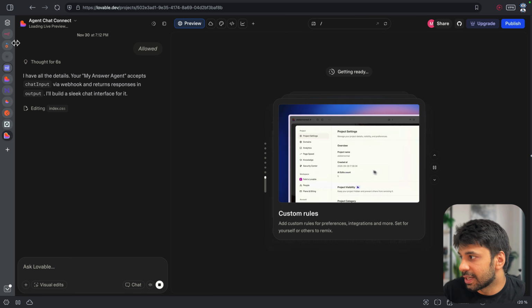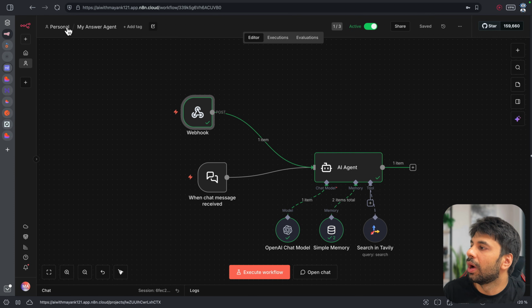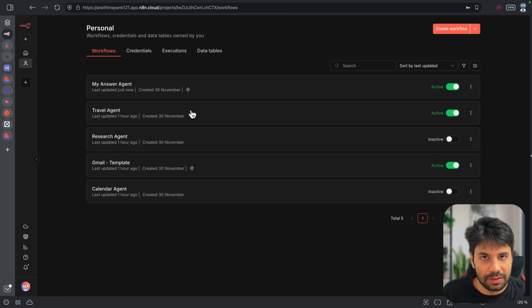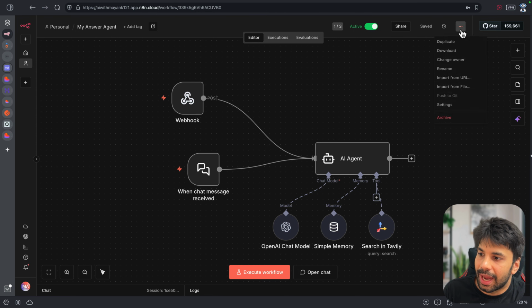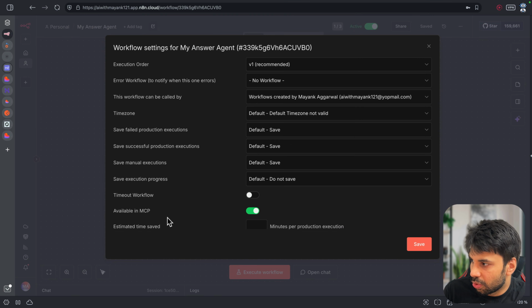Now, meanwhile, it creates the same. I would like to show you how I have created more agents as well, right? Which we will be using. And you have to make sure that you make your workflow active and make it available in MCP so that not all of your agents are directly available, right? So an awesome security feature as well here.